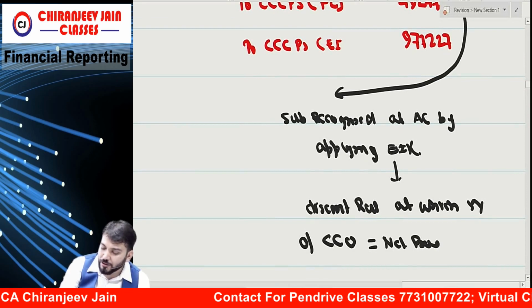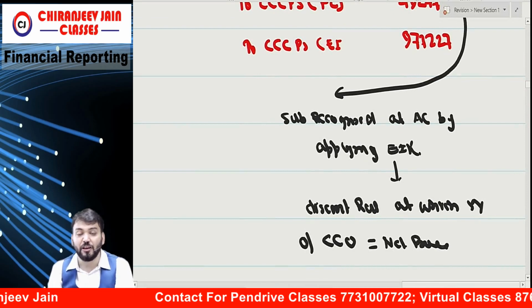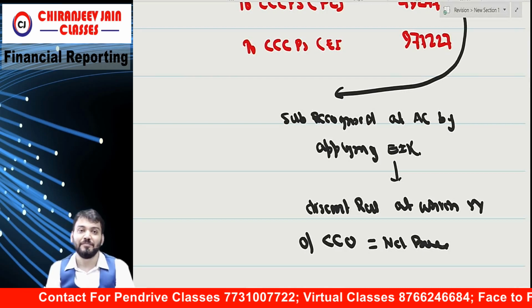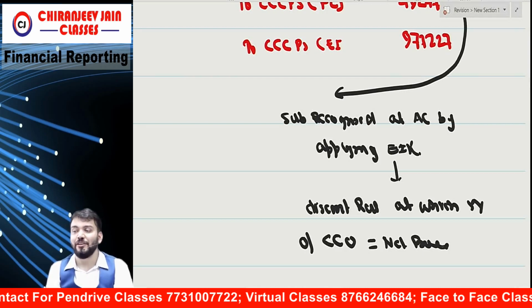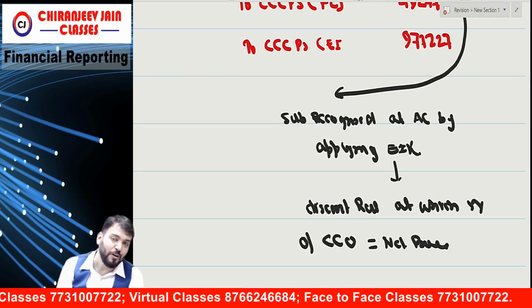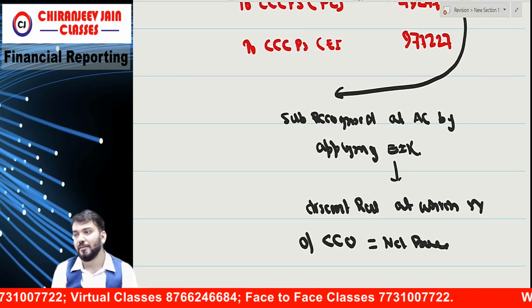So can I say at 15% it is not equal to net proceeds? Means now we need to calculate EIR. If not given in the question, but in this question it is given. Check. EIR is 15.86%.